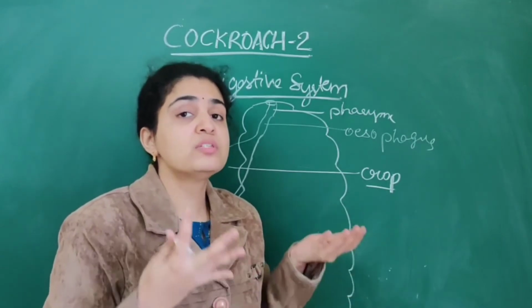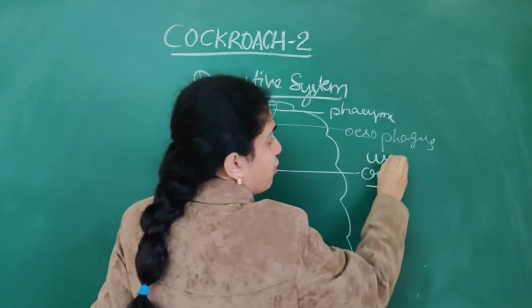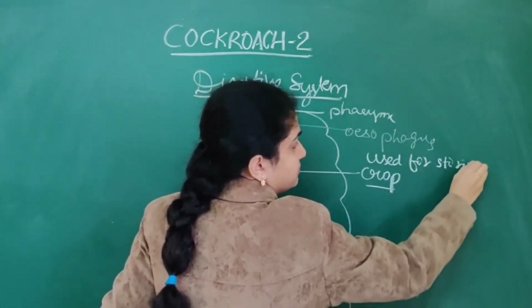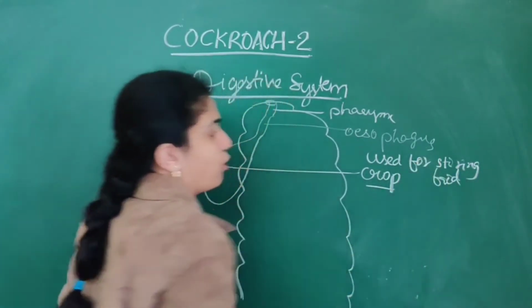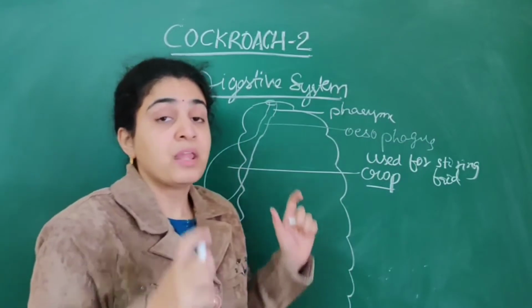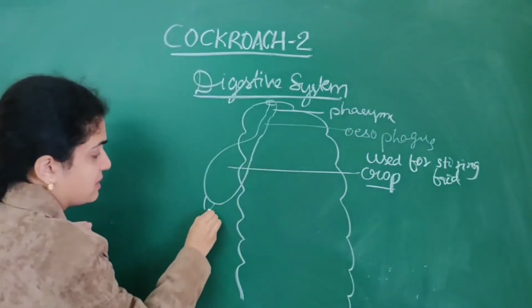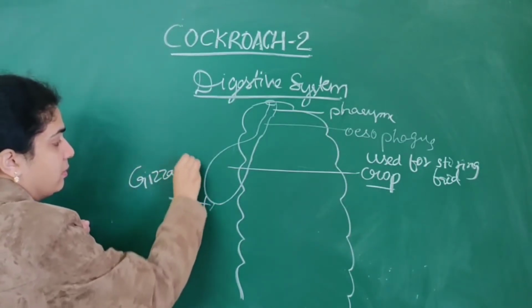This crop is used for storing the food. From the crop there is the gizzard.